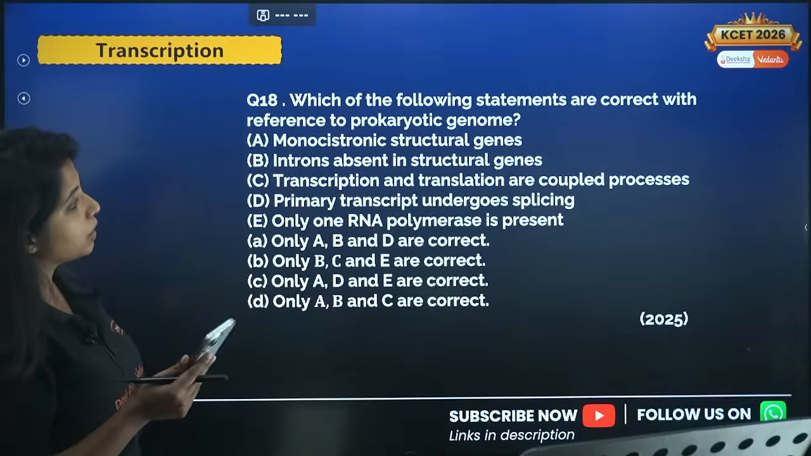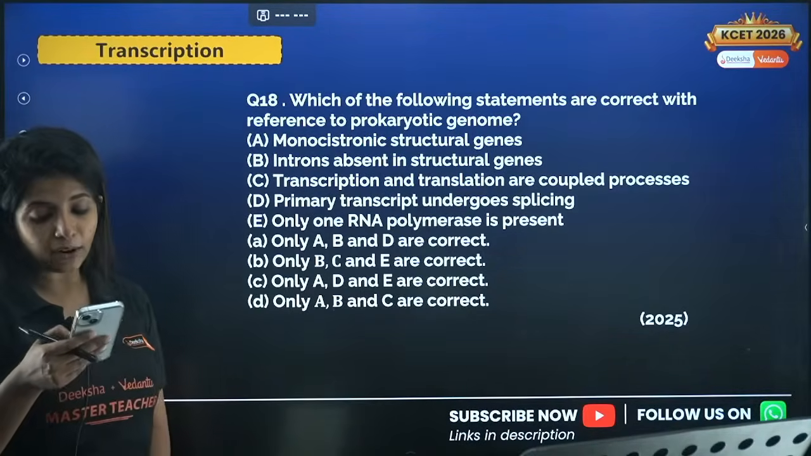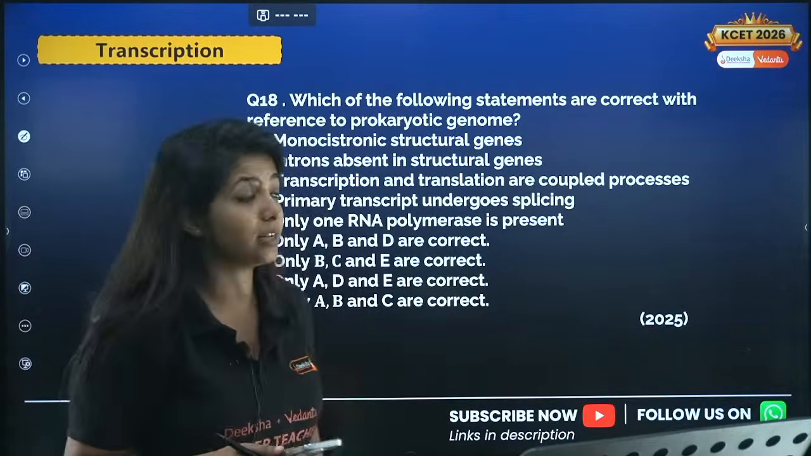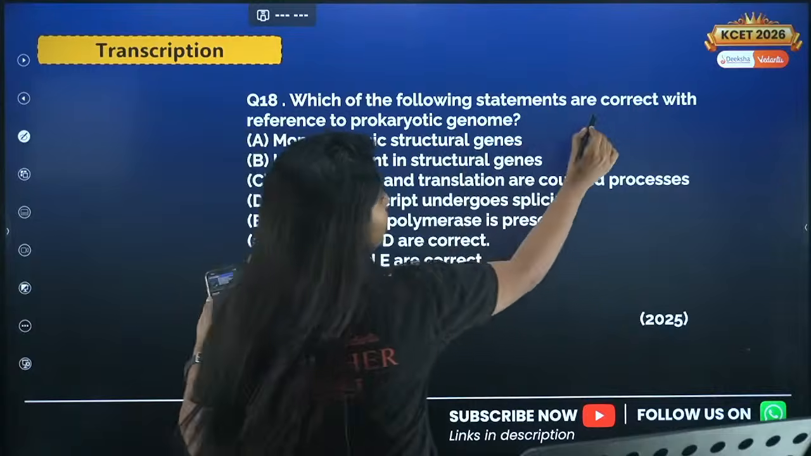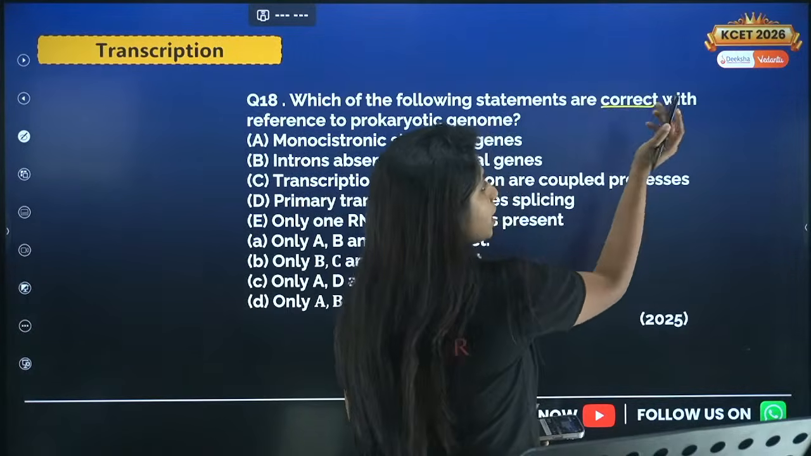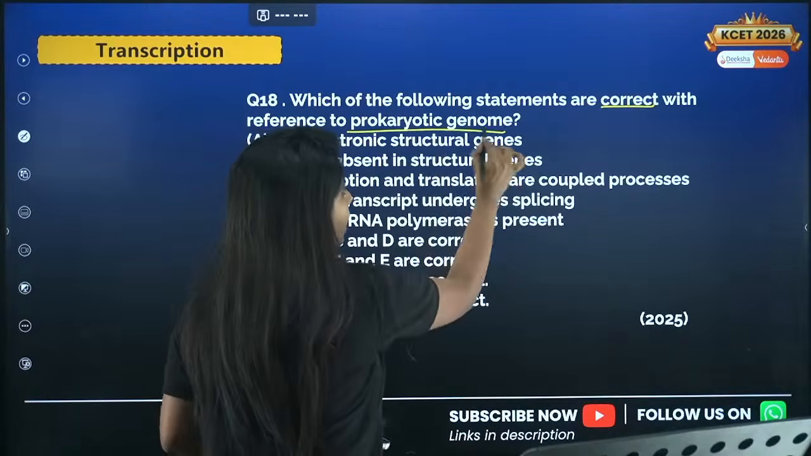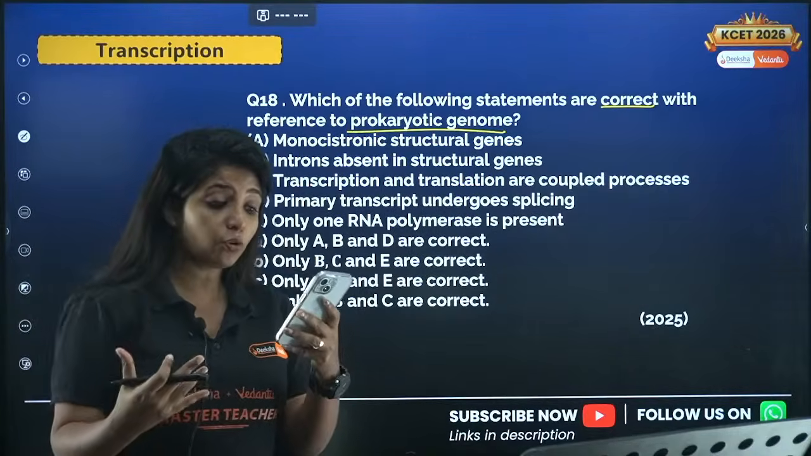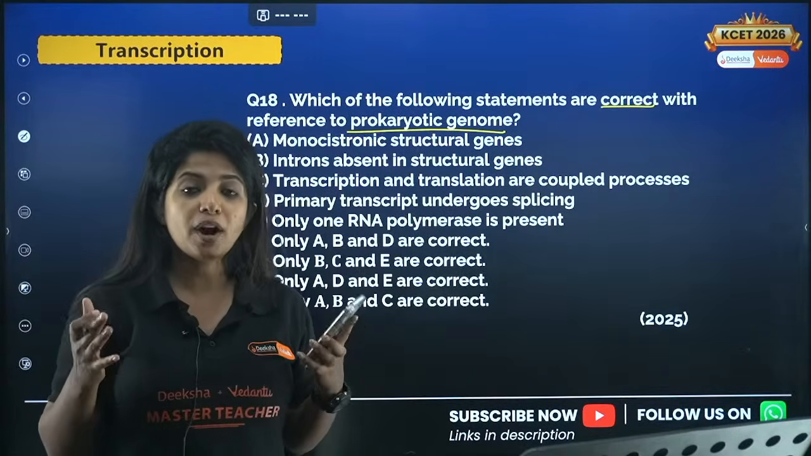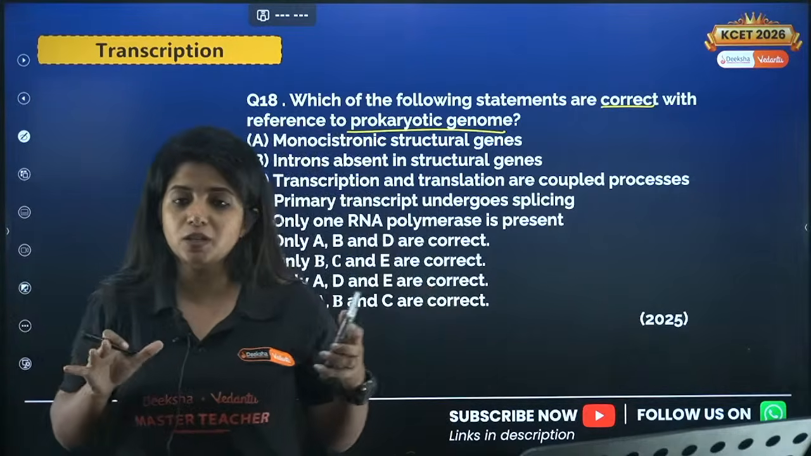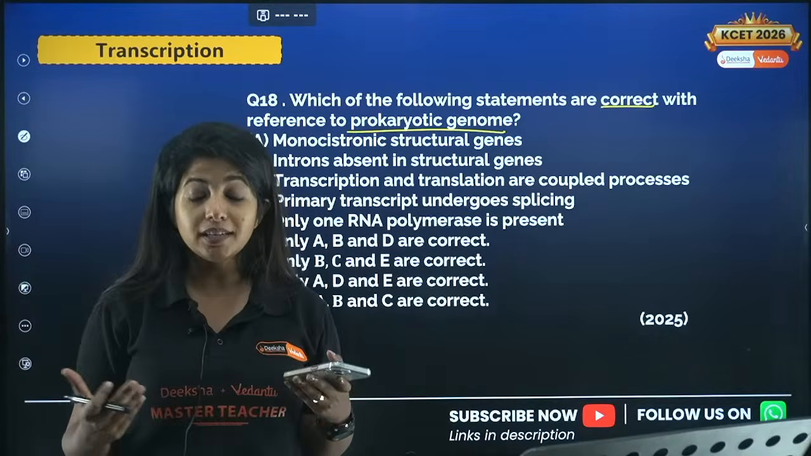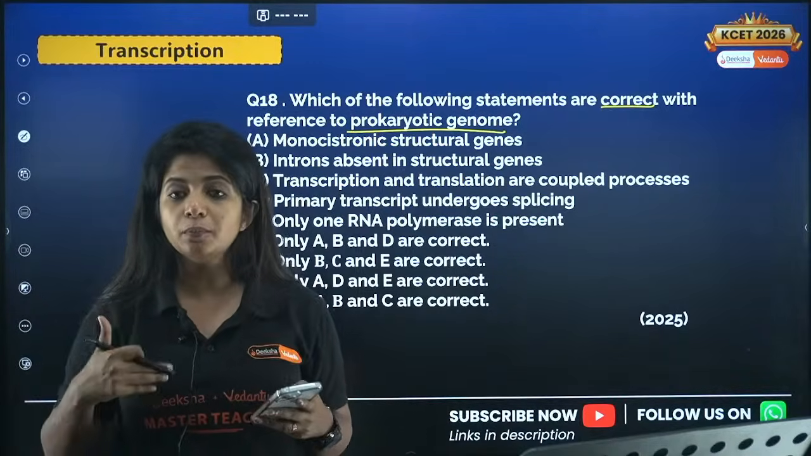Which of the following statements are correct with reference to prokaryotic genome? Again, those of you who have read the NCERT well will be able to answer this. You are asked what is correct. Whenever these types of questions come, first of all, underline what you are being asked. Correct or incorrect? Correct. And about what? Prokaryotic genome. That means the genome of bacteria and all of that. Prokaryotes do not have segregation of nucleus and cytoplasm, because they do not have the nuclear membrane or the membrane-bound organelles. All of it is not there in prokaryotes.